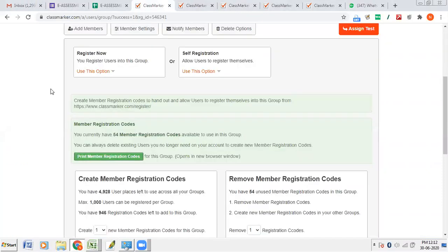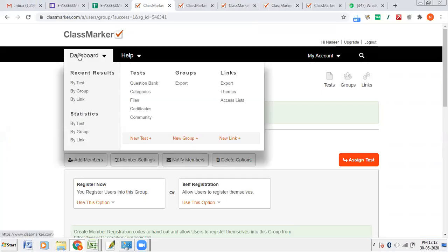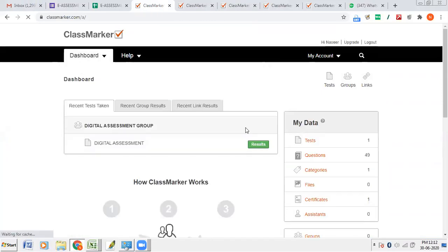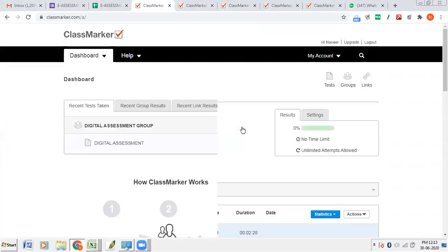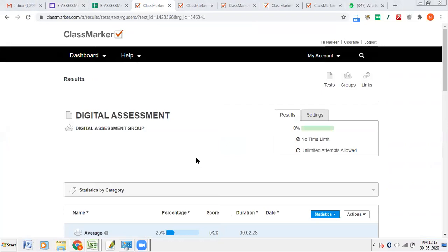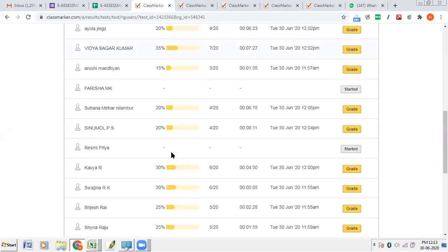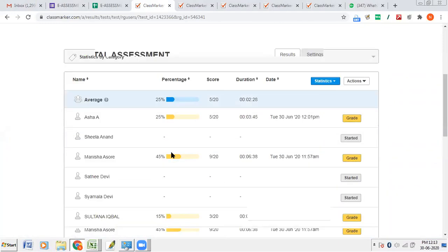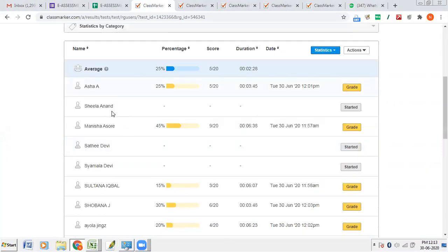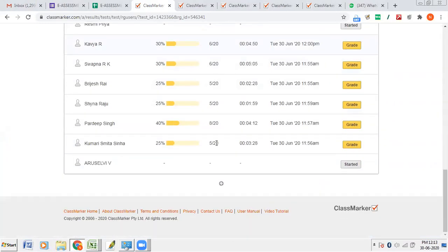Now let me check how many of you have taken the test. See, now total like this. Asha, Sheena, many people have already taken the test. Now Arul Selvi ma'am, you are taking the test now. Yes, I can see that.